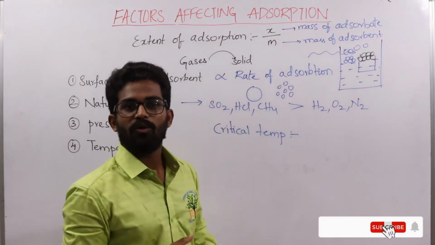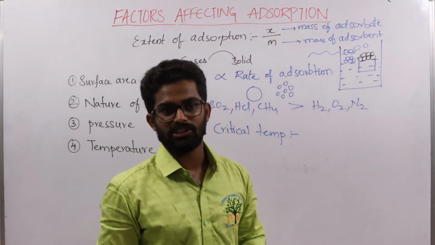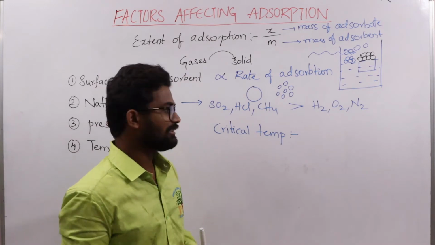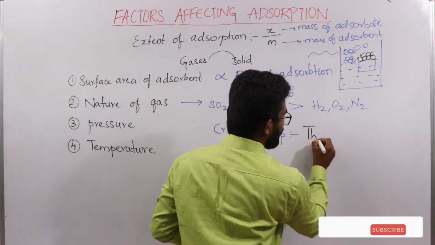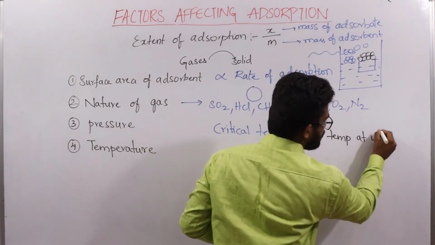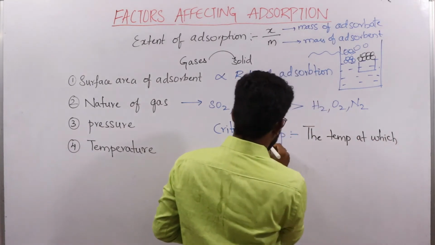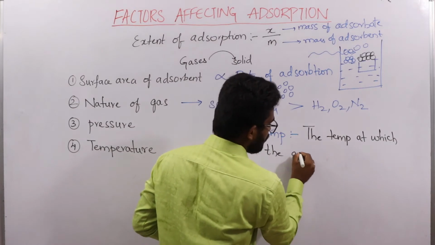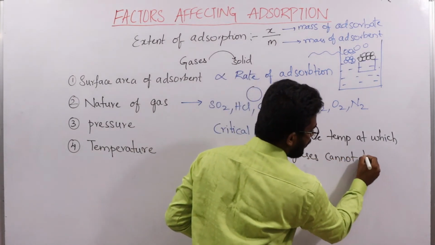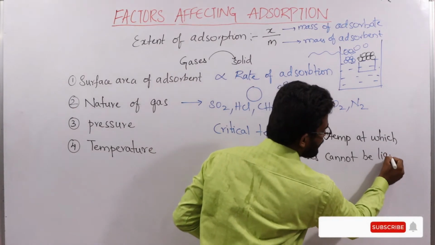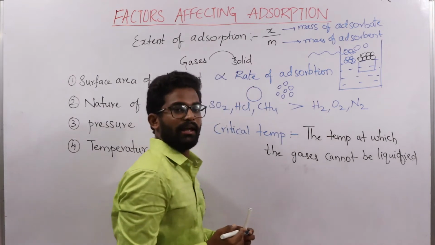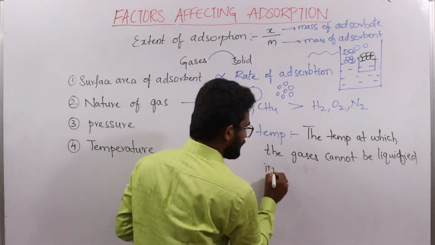Firstly, let us know what critical temperature is. Critical temperature is the temperature above which the gases cannot be liquefied, irrespective of pressure.